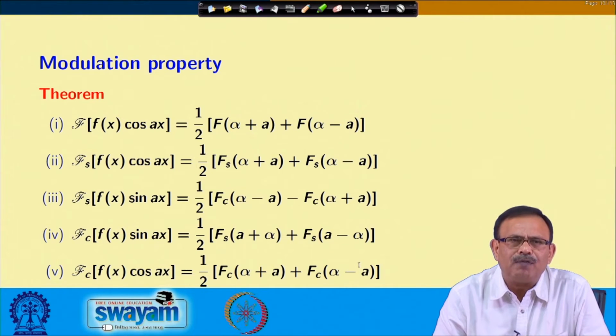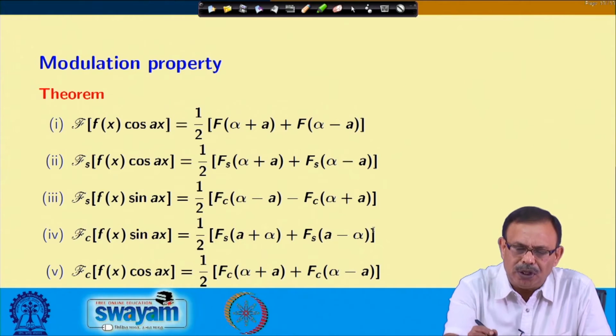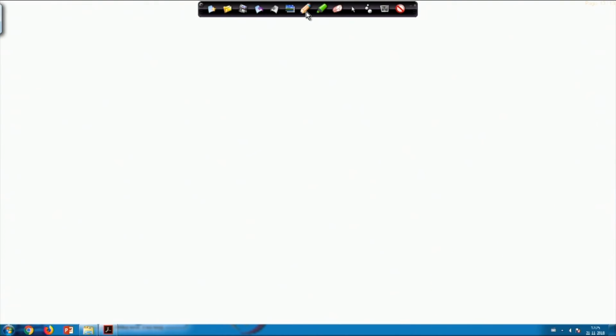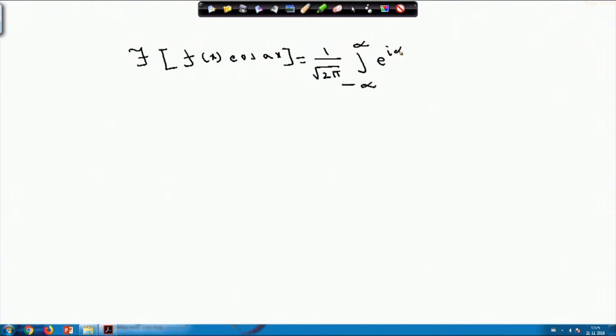So, I will give you the proof of the first two. I think if we can prove the first two, then the third, fourth and fifth ones you can prove on your own. So, let us go to the proof of the first one, the Fourier transform of f(x) cos ax. We are starting again from the left hand side, the Fourier transform of f(x) into cos ax. This equals 1 by root 2 pi, integral from minus infinity to infinity, e^(i alpha x) f(x) cos ax dx.